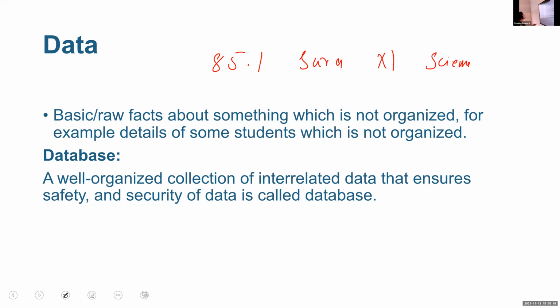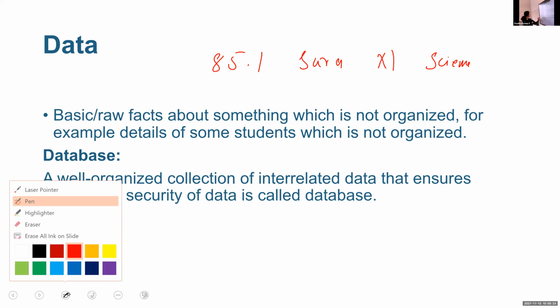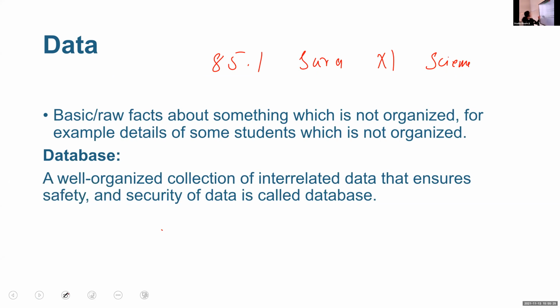Database means a well organized collection of interrelated data. A well organized collection of interrelated data that ensures safety and security of data is called database.